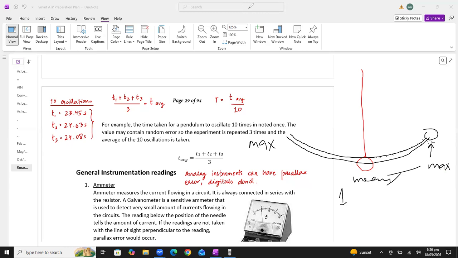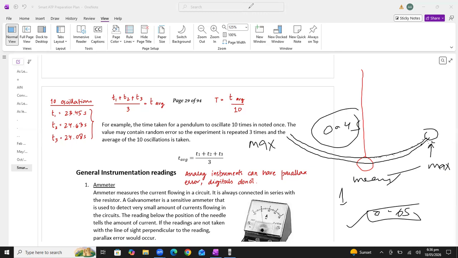So the human reaction time, I already told you, is 0.6 second. This is the type of random error which is included in this reading. If the pendulum time period is 0.4 second, which is very small, how can we measure this 0.4 second, which is smaller than the human reaction time?